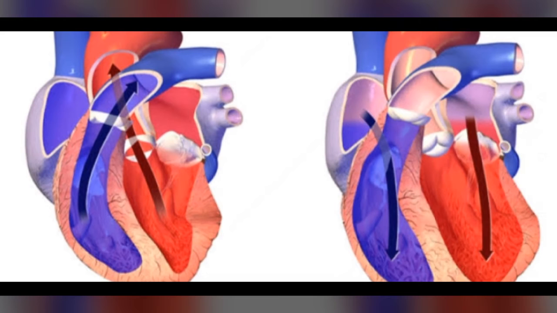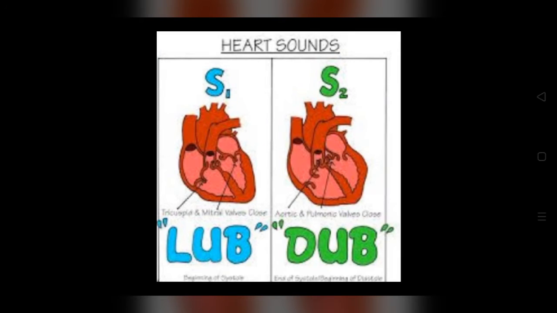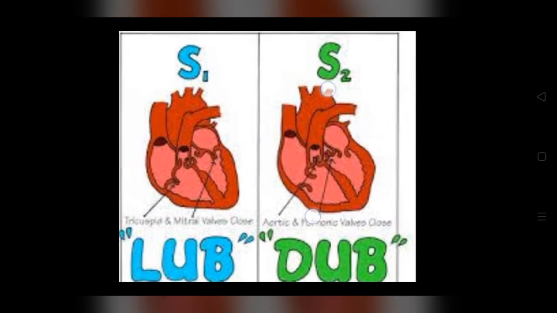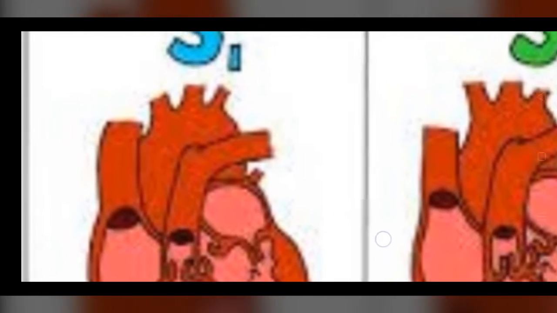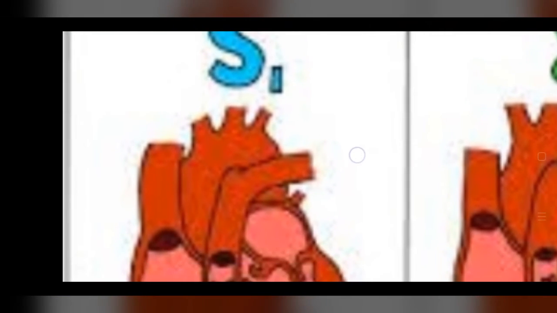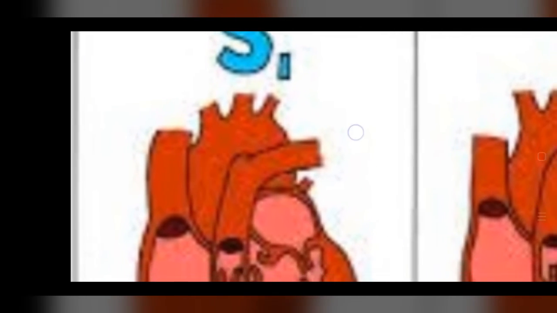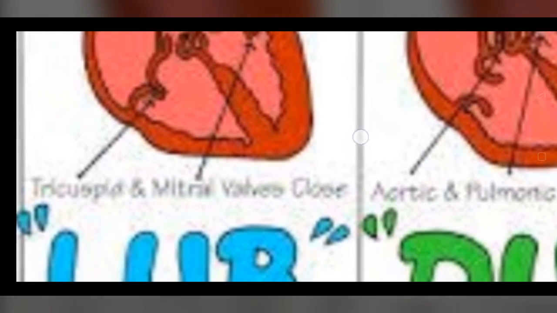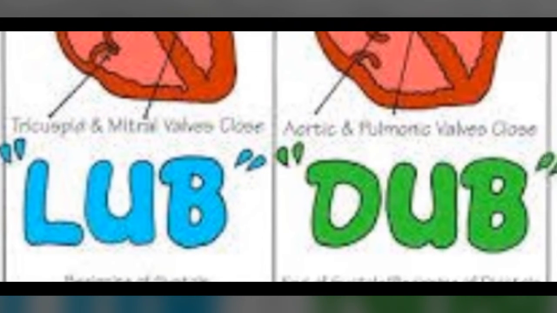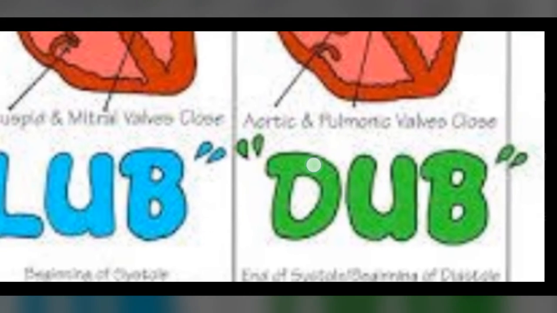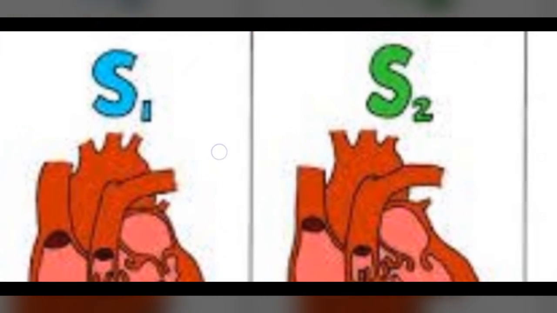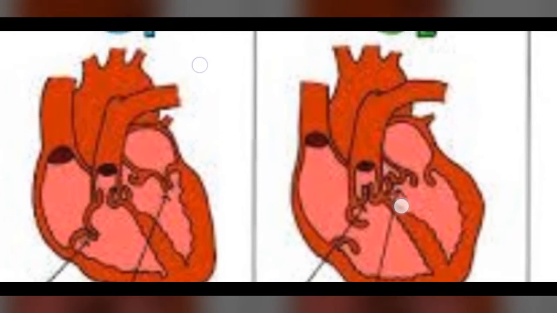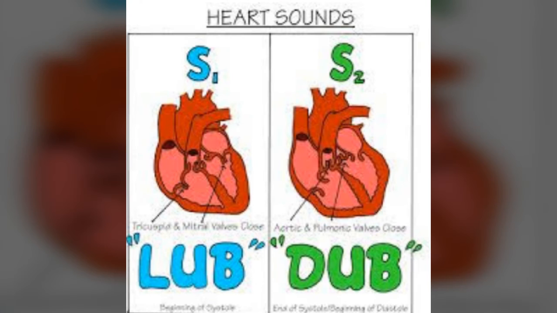During each cardiac cycle, two sounds are produced. These can be heard by stethoscope. The first heart sound, lub, is associated with the closure of the tricuspid and bicuspid valves. That is, the tricuspid and bicuspid valves in the heart close during the sound of lub. And the second sound, dub, is associated with the closure of the semilunar valves. When the semilunar valves close, the dub sound happens. These sounds are of clinical diagnostic significance, that is, for the signs and symptoms of any disease.